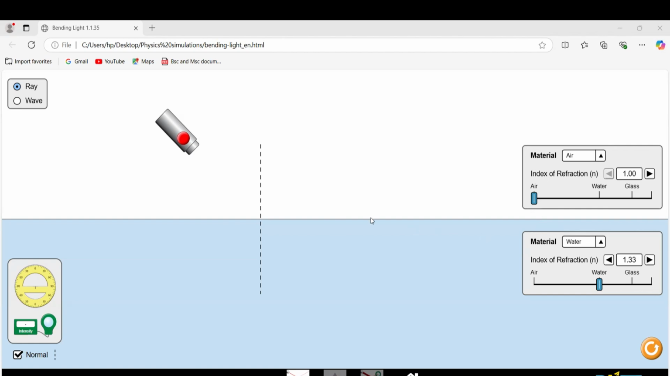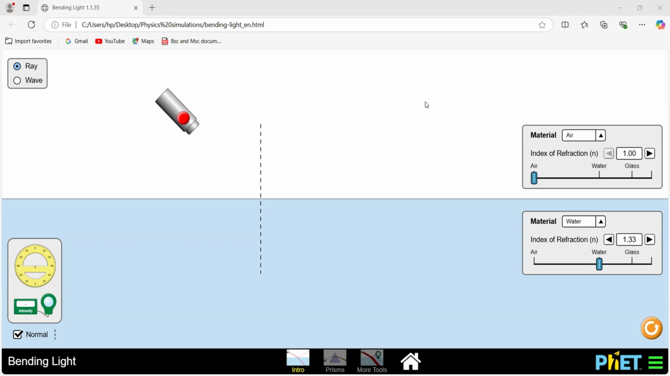For this lesson, the medium shown in white is air with an index of refraction of 1. That means the white part of the display represents the air medium and its index of refraction is 1. The medium shown in light blue is water with an index of refraction of 1.33.